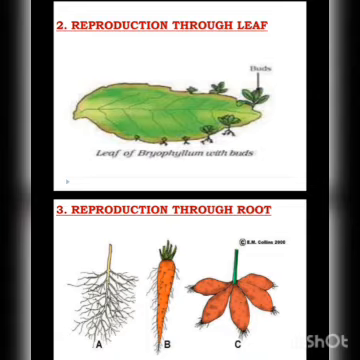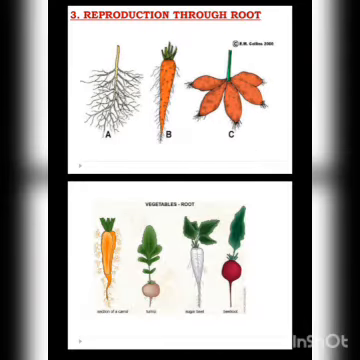Next is reproduction through leaf. Even a single leaf is responsible for the coming of new life. When we bury a leaf in the soil, after some time buds will appear on the leaf, and by this a new plant will come. Examples are the bryophyllum, or the money plant that we use at home, which are examples of reproduction through leaf.